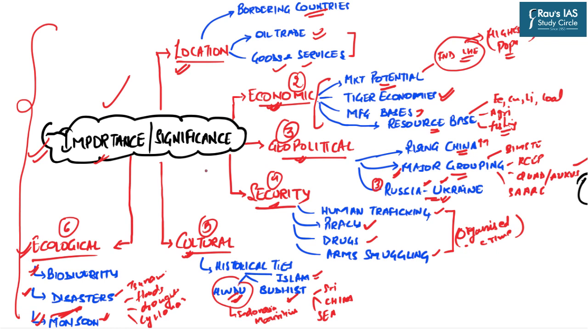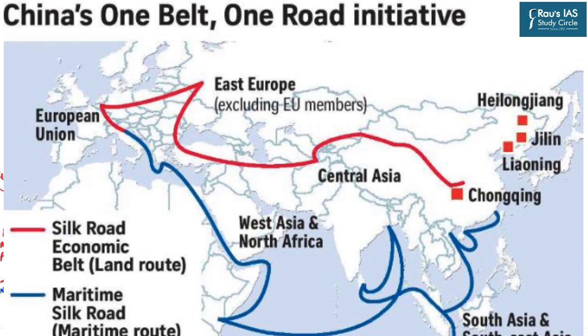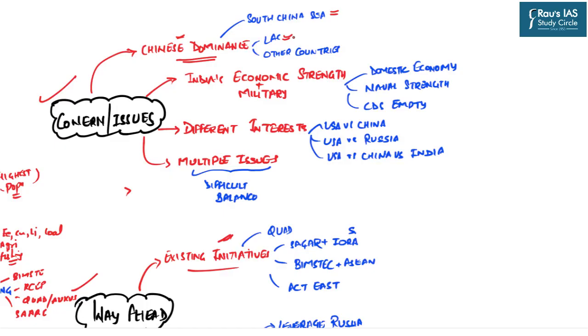But despite this fact, there are a lot of issues and concerns associated with this region, and now we will understand those issues and concerns. Now, the first and foremost issue which this region faces is the rise of China, the dominant China. For example, in the South China Sea, we all are aware of the unilateral attempts which are made by China in order to gain larger territories. Similarly, the Chinese aggression on the Line of Actual Control along the borders with India has also grown aggressively.